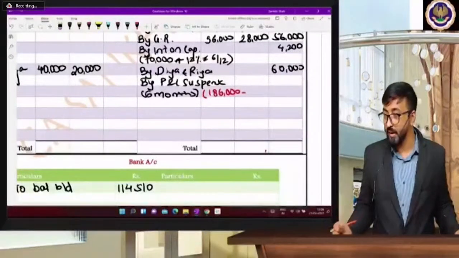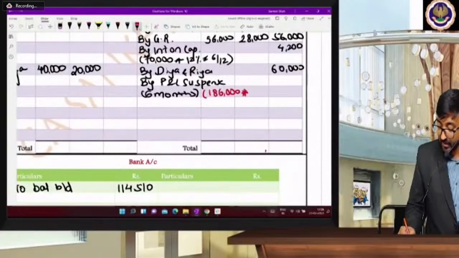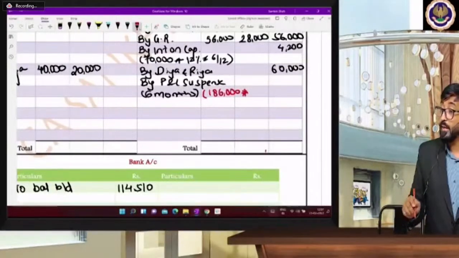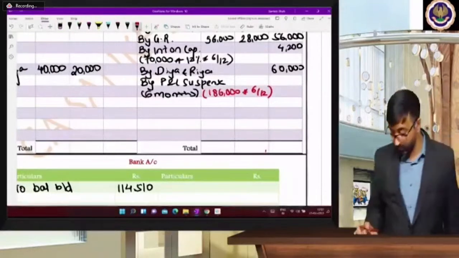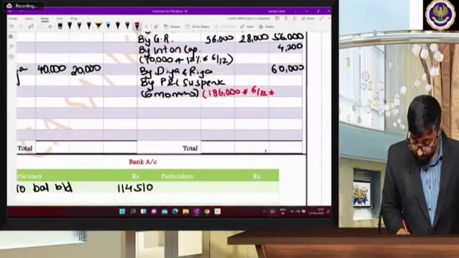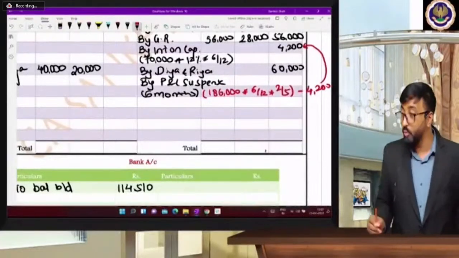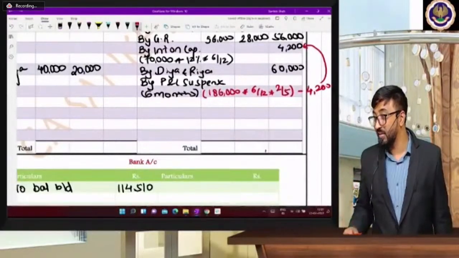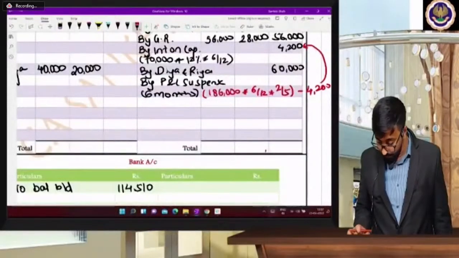In 186 we will see her share. Sorry, red pen adjustment. 1,86,000 is the profit before interest on capital. Minus nothing else to be done, into 6/12, into her share, 2/5, minus 4,200 which we paid. We have paid capital interest to only one partner. So this is the correct amount: 1,86,000 into 6/12 into 2/5 minus 4,200.